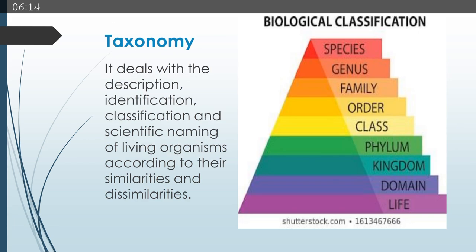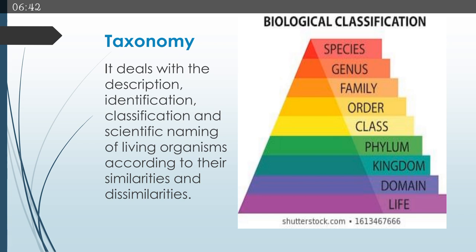The next branch is taxonomy. Living organisms are really huge and large in number, which cannot be studied if we want to study them all individually. So for the systematic study, we need to understand taxonomy. What is taxonomy? It deals with the description, identification, classification, and scientific naming of living organisms.